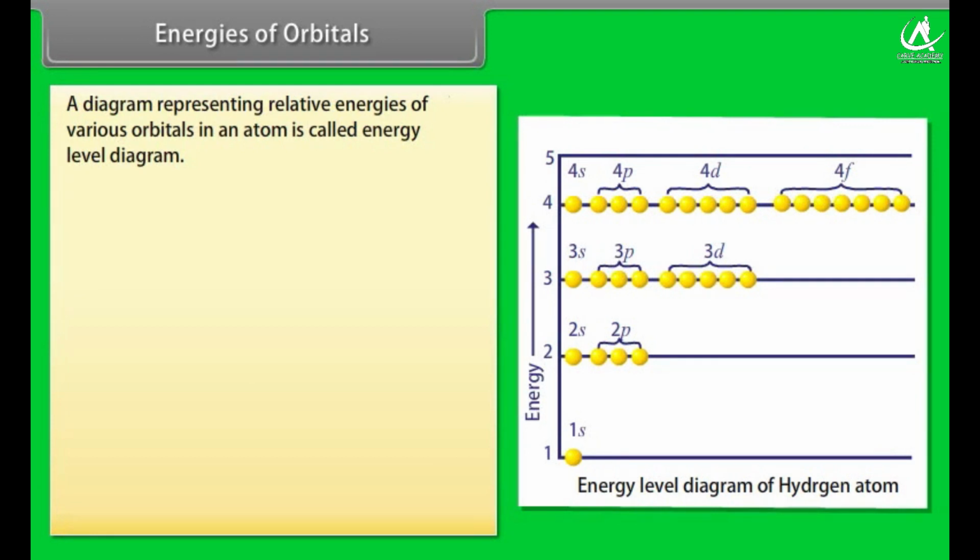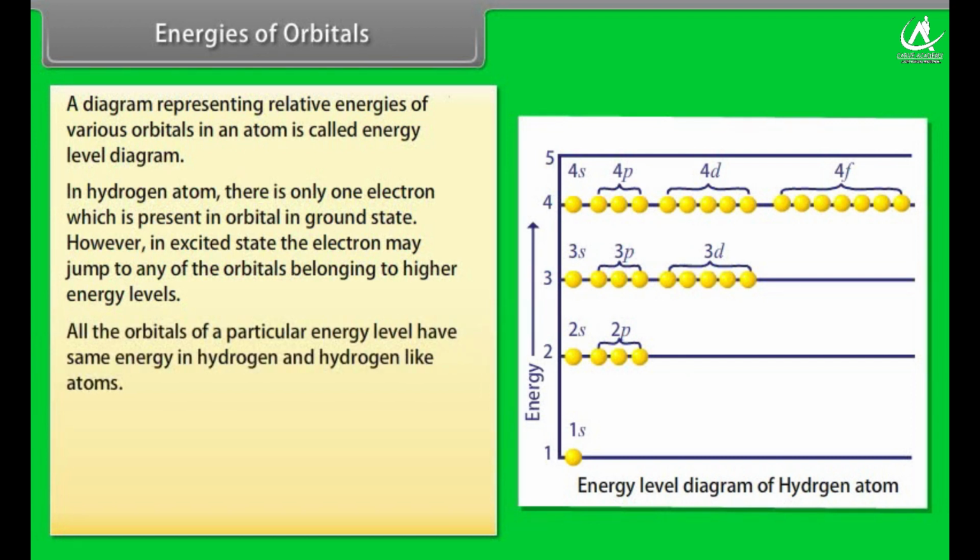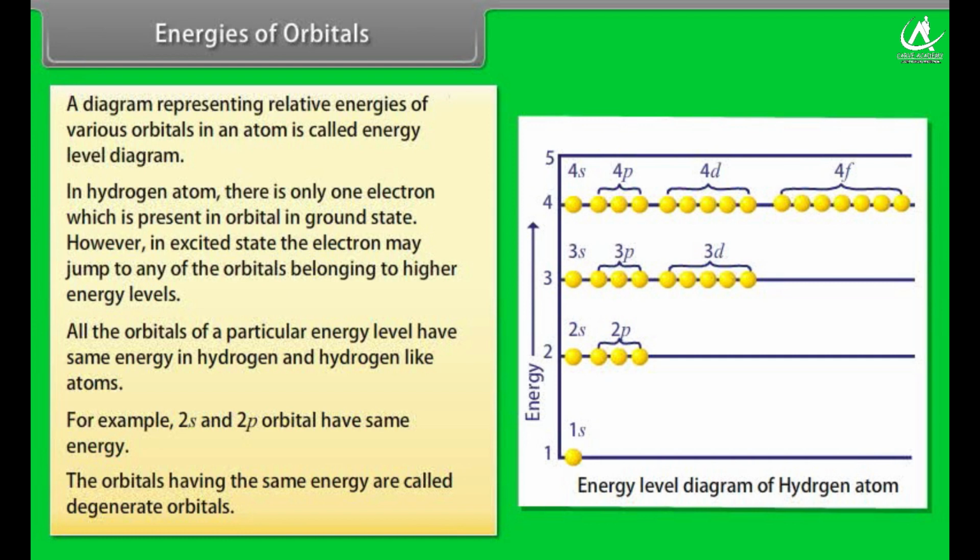Energies of orbitals. A diagram representing relative energies of various orbitals in an atom is called energy level diagram. In hydrogen atom, there is only one electron which is present in 1s orbital in ground state. However, in excited state, the electron may jump to any of the orbitals belonging to higher energy levels. All the orbitals of a particular energy level have same energy in hydrogen and hydrogen-like atoms. For example, 2s and 2p orbitals have same energy. The orbitals having the same energy are called degenerate orbitals.